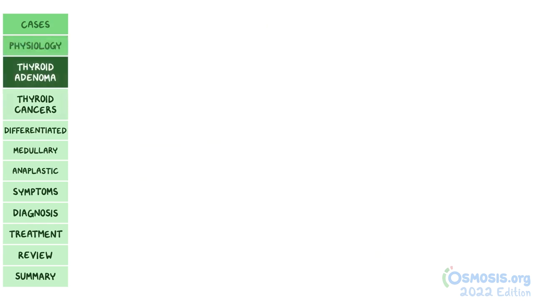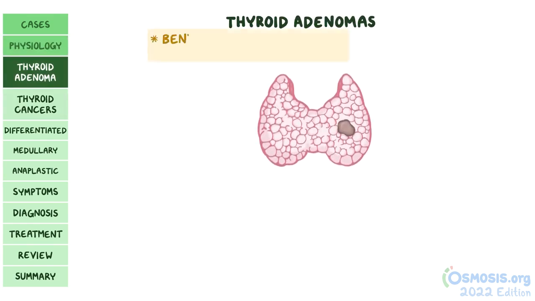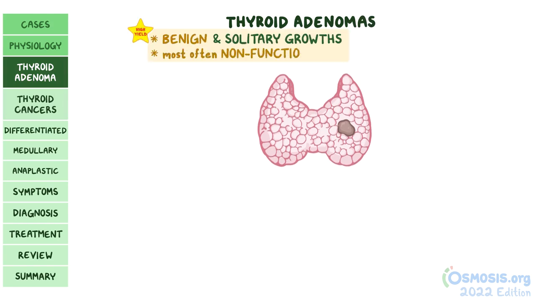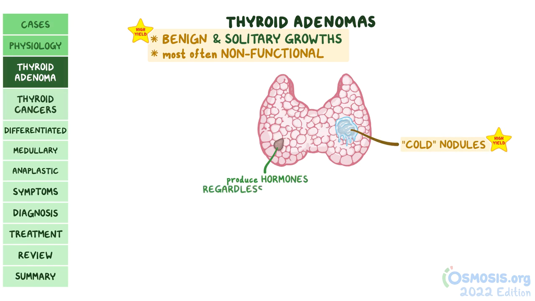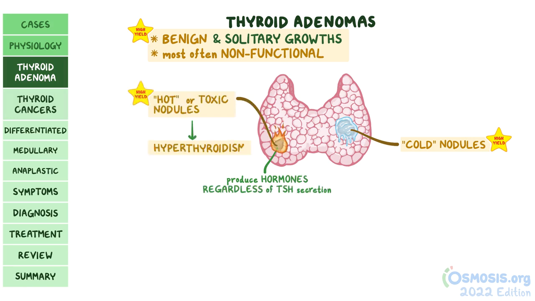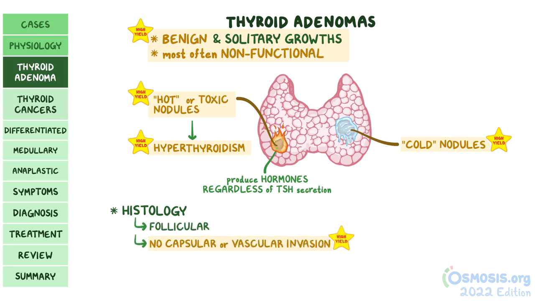Let's start by talking about thyroid adenomas, which are benign and solitary growths of the thyroid. A high-yield fact is that typically, these nodules are non-functional, so they don't produce thyroid hormones, and these are called cold nodules. In rare cases, the nodules can produce hormones regardless of TSH secretion, in which case they're called hot or toxic nodules and they can lead to hyperthyroidism. On histology, thyroid adenomas are follicular, and there's no capsular or vascular invasion.